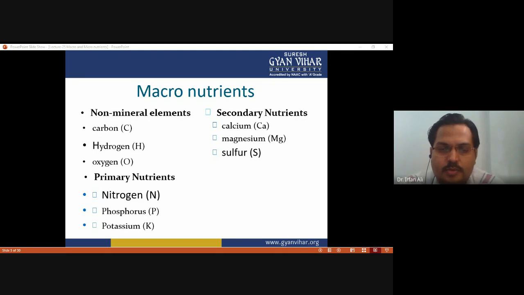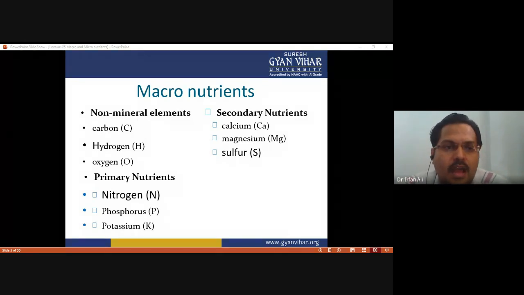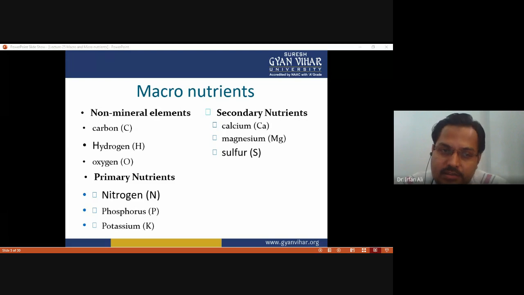Mineral elements are again divided into two categories, primary nutrients and secondary nutrients, on the basis of their requirement. Primary nutrients are required in higher concentration or quantity, while secondary nutrients are required in lesser quantity compared to the primary nutrients.